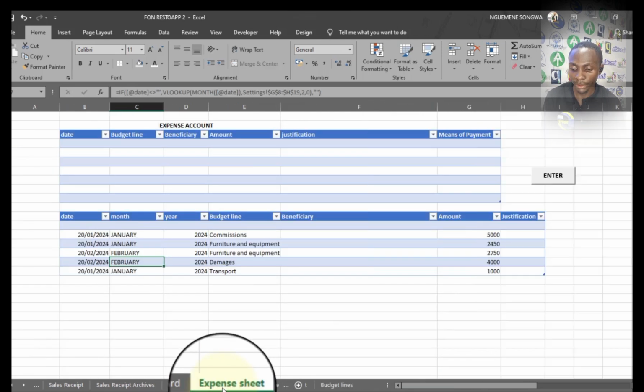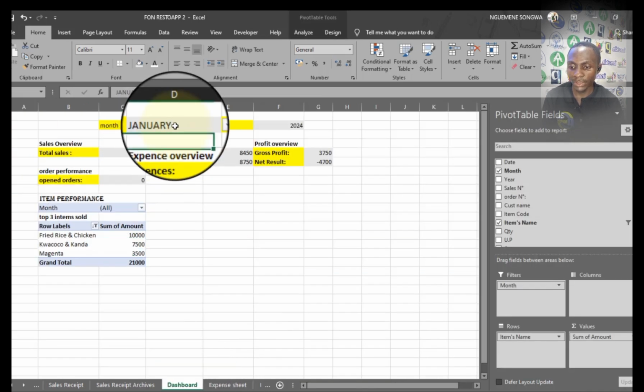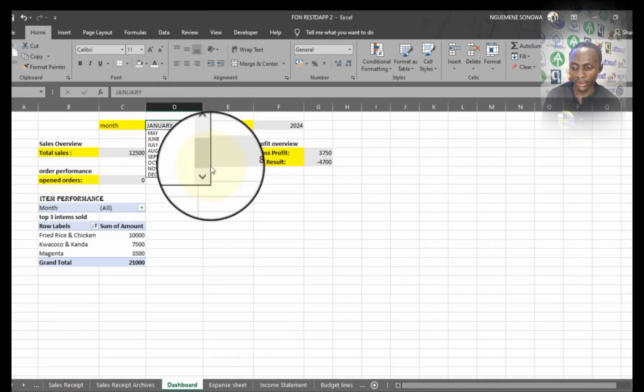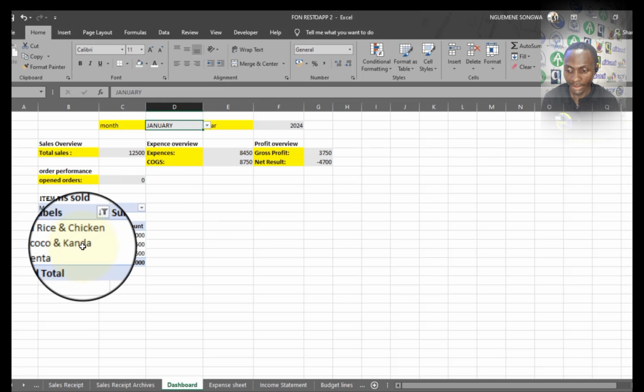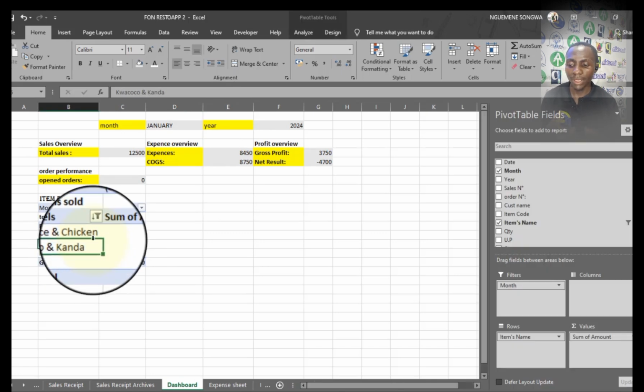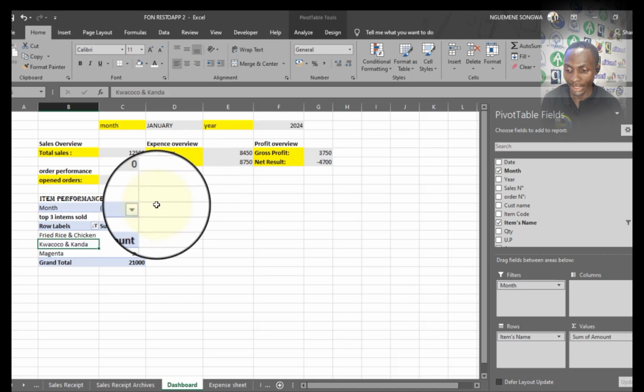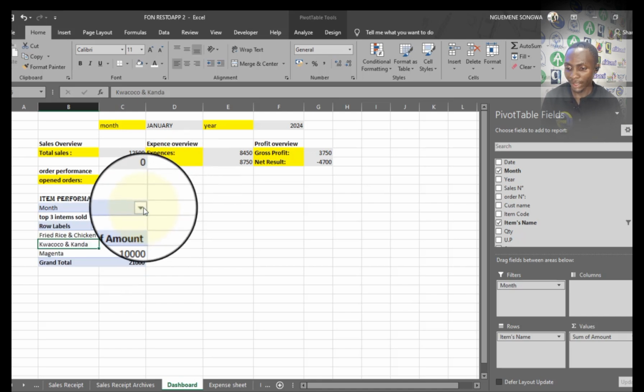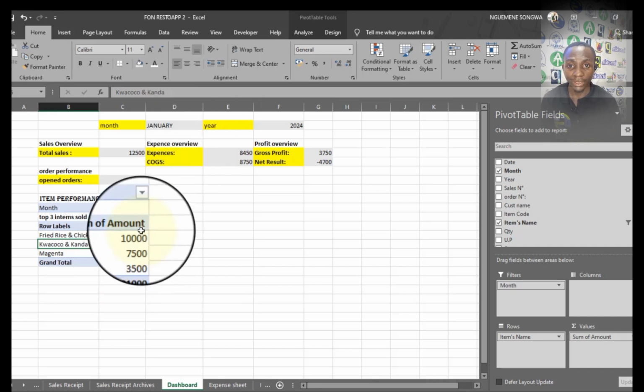And in terms of filtering, it cannot filter information based on this selection, because this is actually a normal cell, of which this is a pivot table. But I will have to use a little technique so that we can actually filter them together. In terms of months, I cannot actually filter it, because if I make it in terms of month, they are not actually going to communicate.